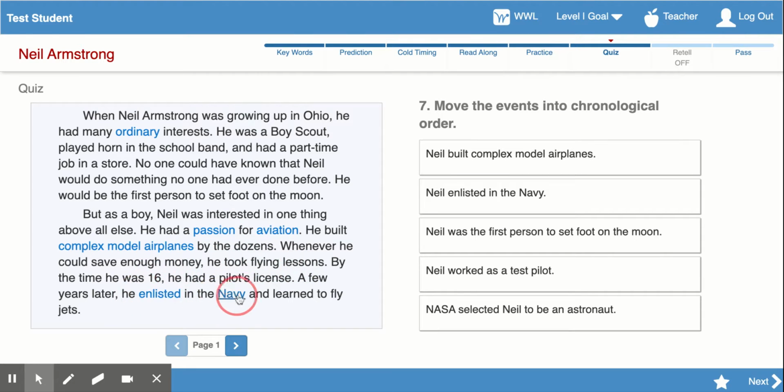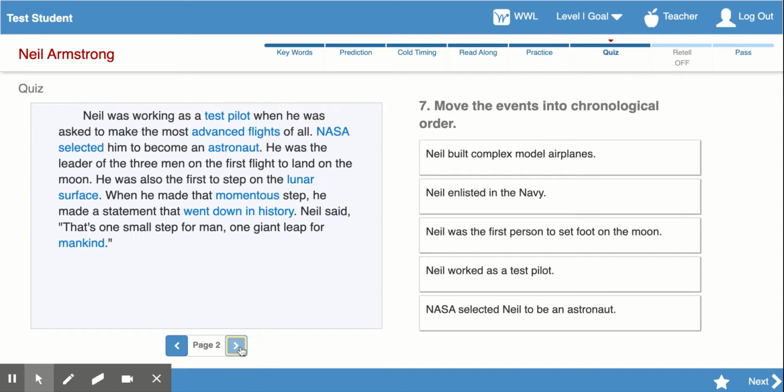Here it says he enlisted in the Navy. So I'm going to look above, and it says he made model airplanes. He took flying lessons. He got his pilot lessons. And then he joined the Navy. So I'm going to go to the next page, and then it says here that he was working as a test pilot. So by going back into the story, I can see that him being a test pilot happened after he was in the Navy. So I'll move that in order.